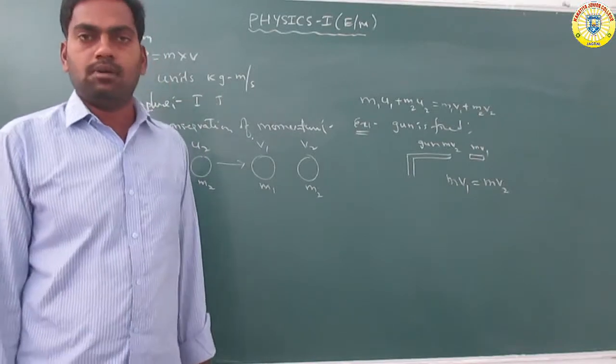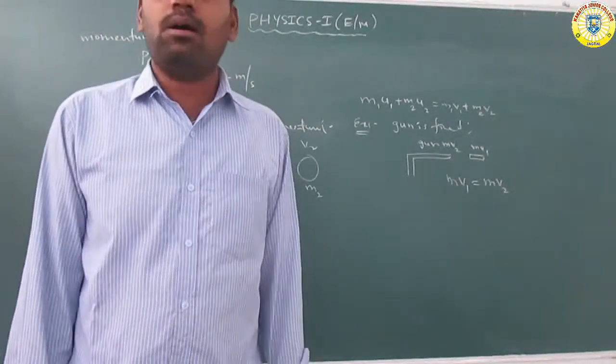The total momentum of the system is zero, or constant.